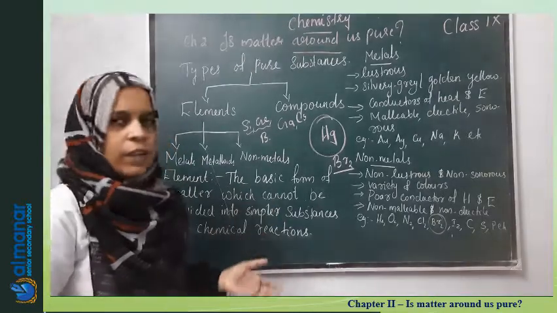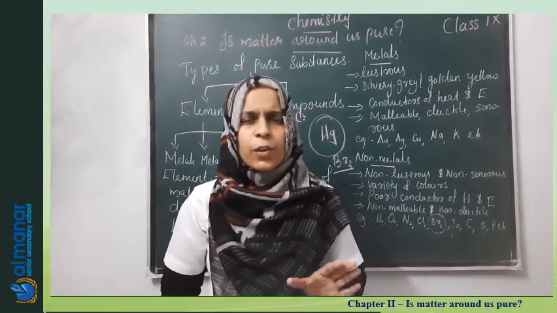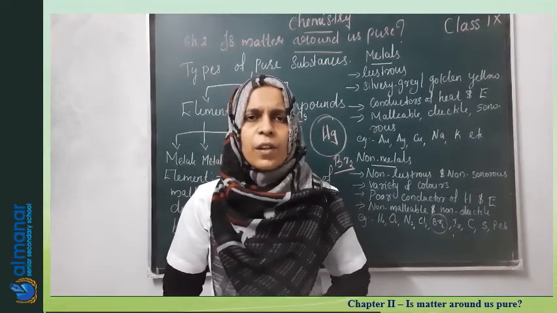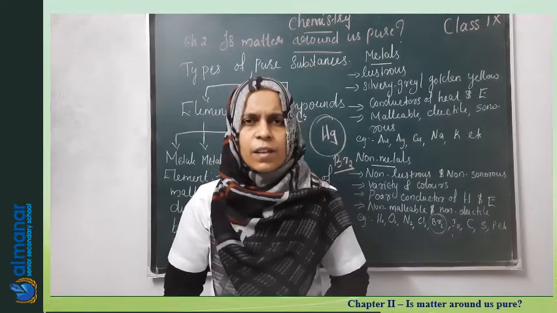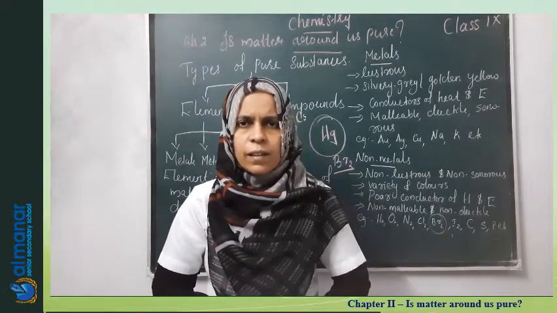Okay. So today we have seen the classification of pure substances. Pure substances can be classified into two types, elements and compounds. Then elements can further be classified into three types, metals, metalloids and non-metals. Their general characteristics also we have seen. Thank you.